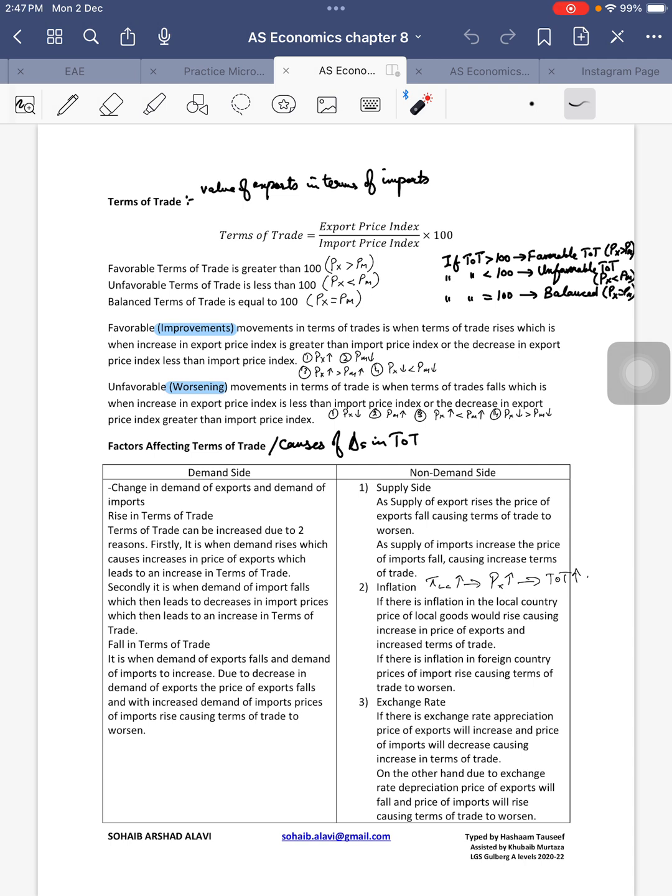Are its exports more valuable or are its imports more valuable? That is when we determine terms of trade. So terms of trade is defined as the value of exports in terms of imports, a comparison of the value of exports with the value of imports.